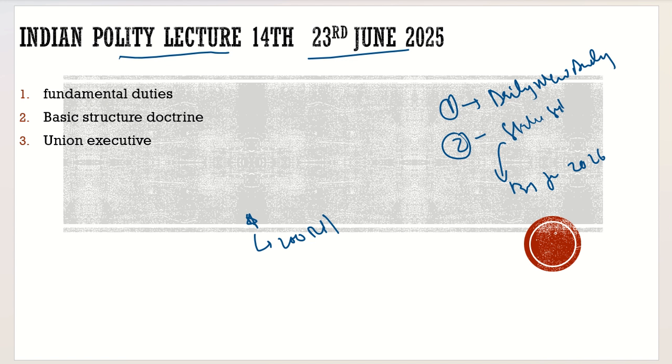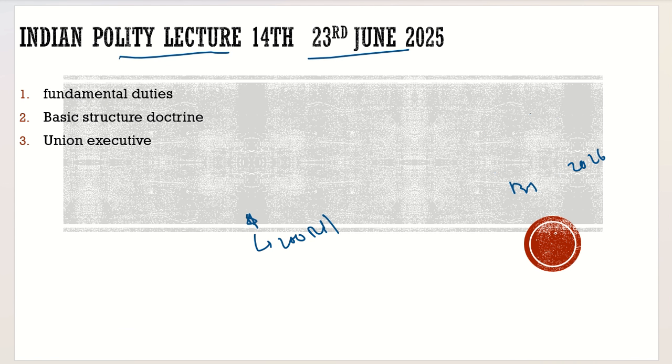Now with this, let us start our discussion where we left off in our previous class. From today we are going to discuss the fundamental duties. As I told you, we started from the 2nd June, and from the 2nd June we started discussing various concepts related to the Constitution of India. First we defined what the Constitution is, then we discussed its salient features, not the basic features.